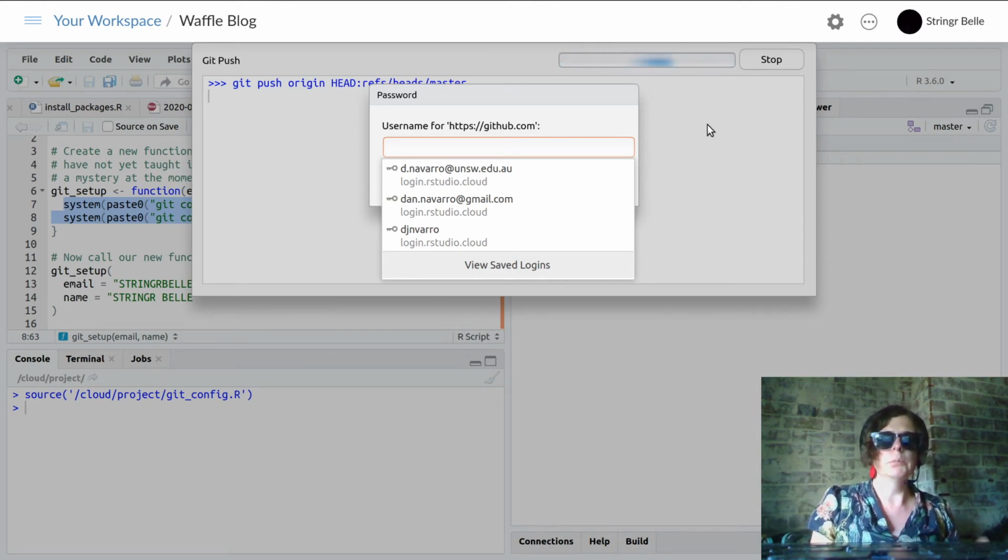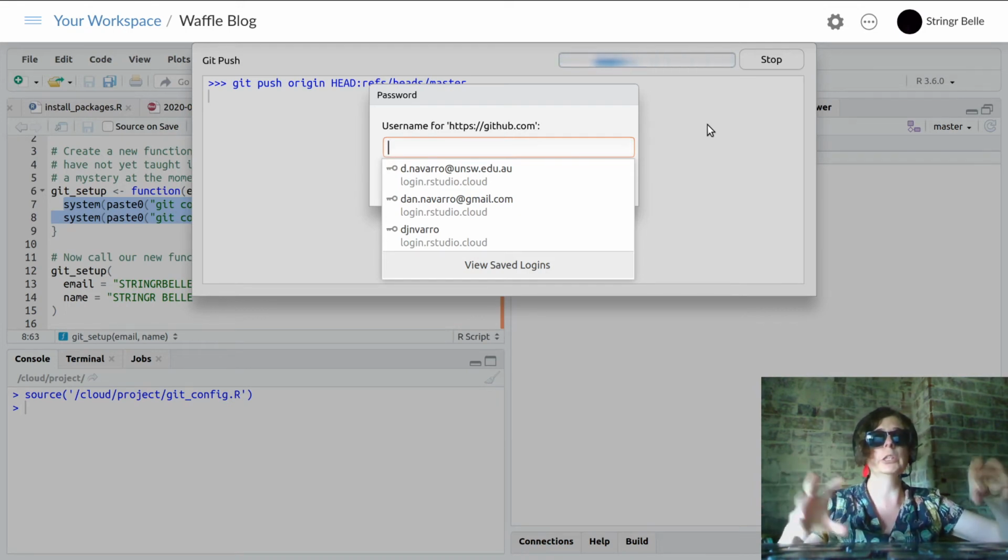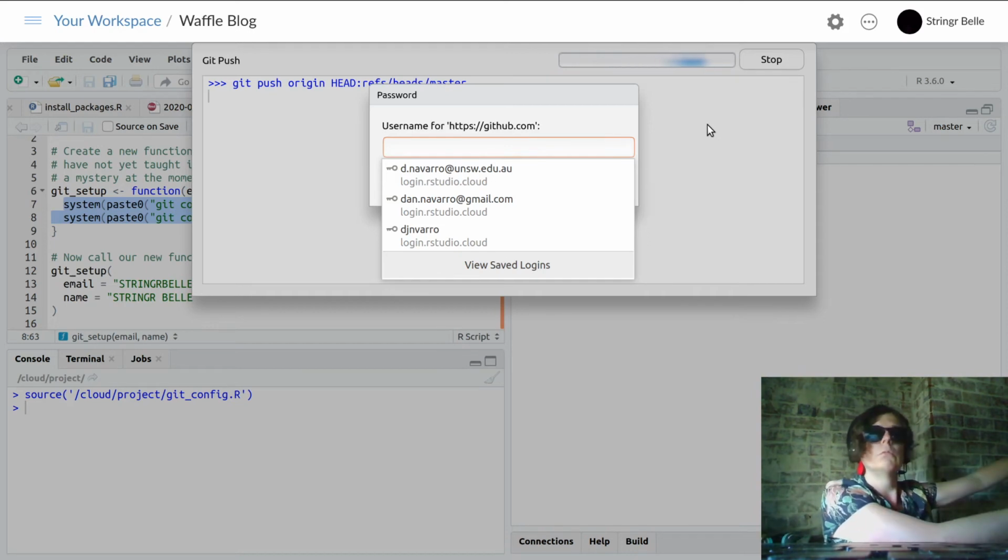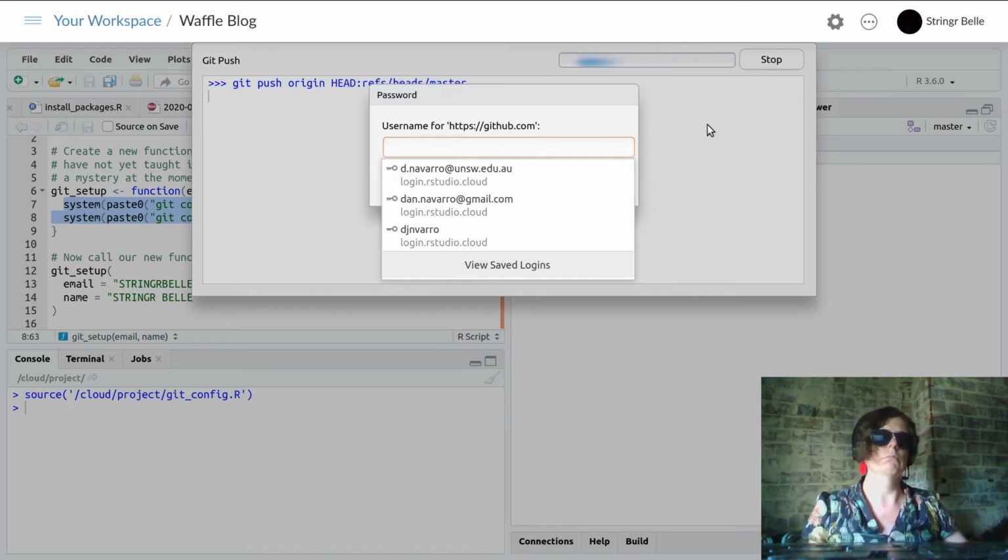When this comes up, this is RStudio Cloud wanting to log in to GitHub so that Stringer Bell can push her repository, which is currently on RStudio Cloud, up to GitHub to make those changes. RStudio does not currently know anything about what Stringer Bell's password is, so this is the login.